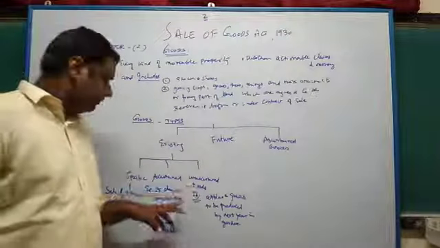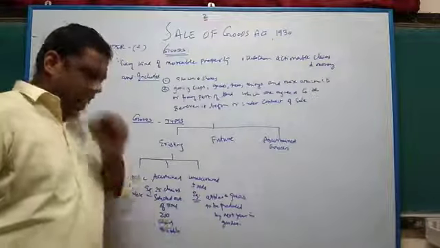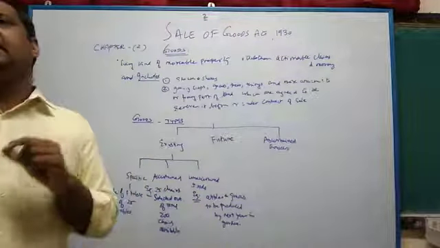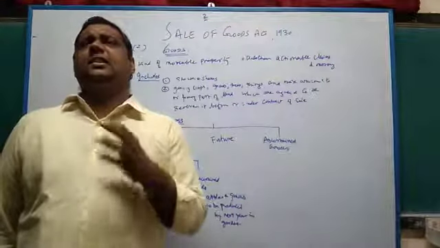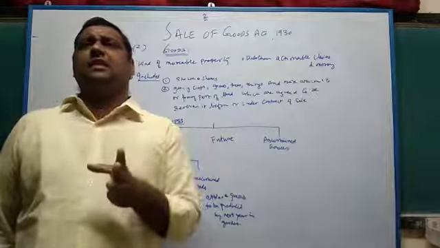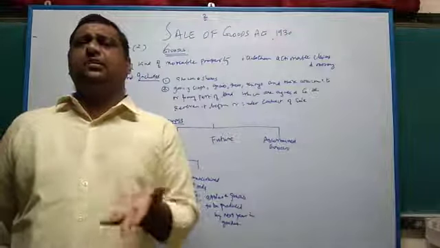Ascertained goods. What does it mean? Ascertained goods are those which are identified and agreed upon in terms of quality, quantity, nature, characteristics, functions, etc., agreed upon with the customer, and they are going to be sold to the customer.